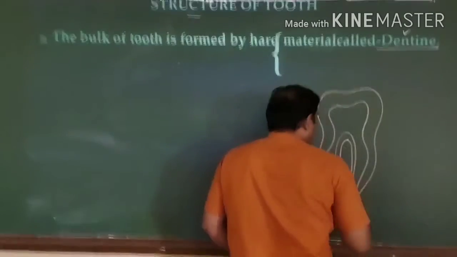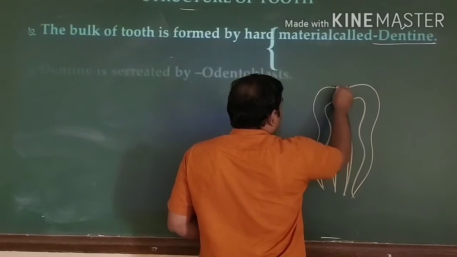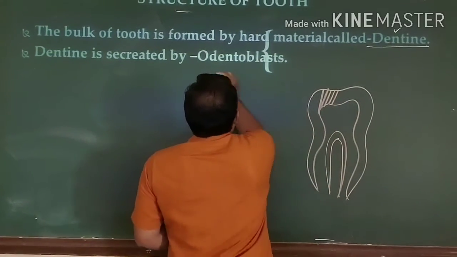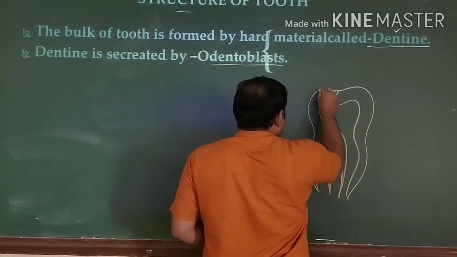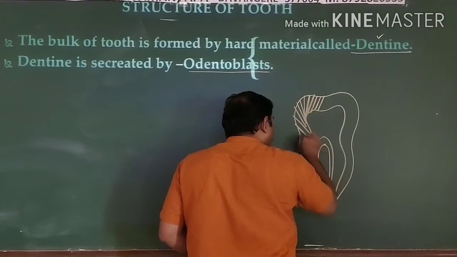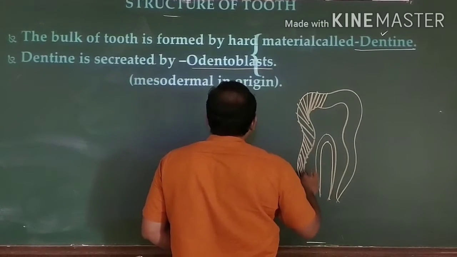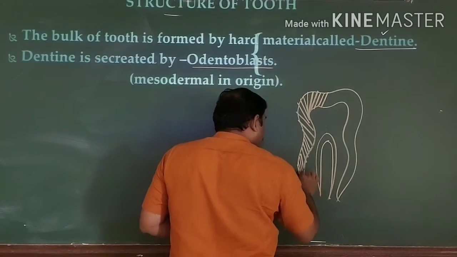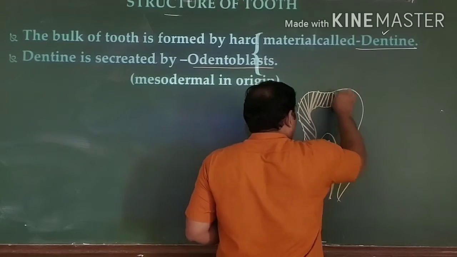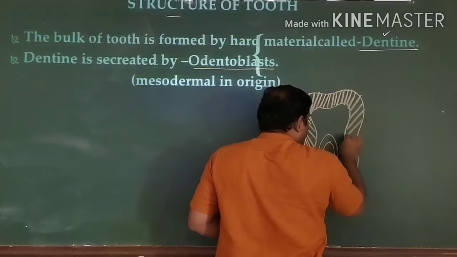Clear? And this dentine is made up of odontoblast cells. These odontoblast cells are mesodermal in their origin. These points are very important. You just remember.